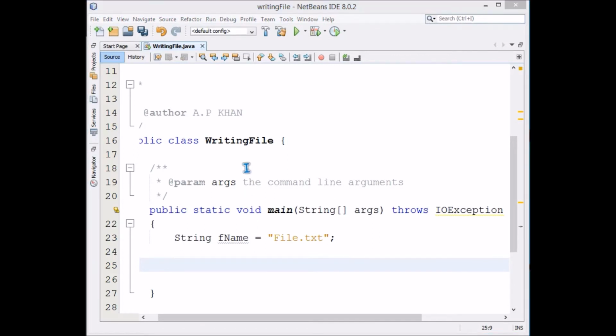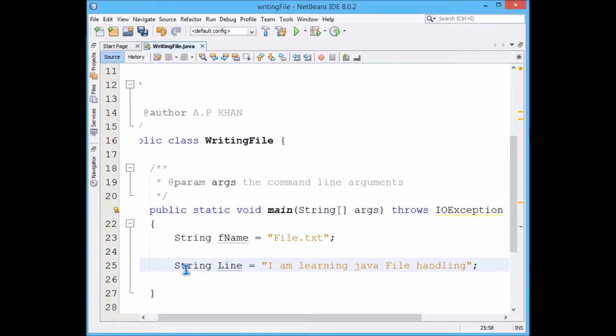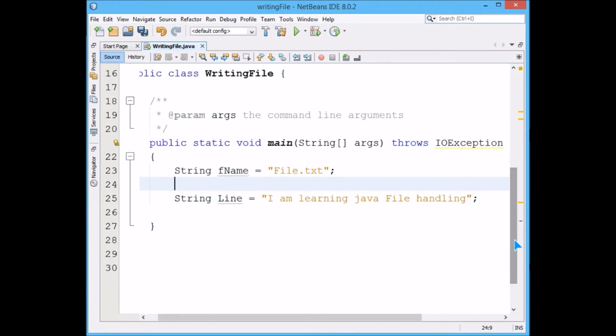Let's again have a string, and we are going to write certain characters that will be taken from this: "I am learning Java file handling." So when this program is executed, you will see that I, then space, A, M, all will be shown in that particular file, one by one, character by character. So let's get started. This line is very important.